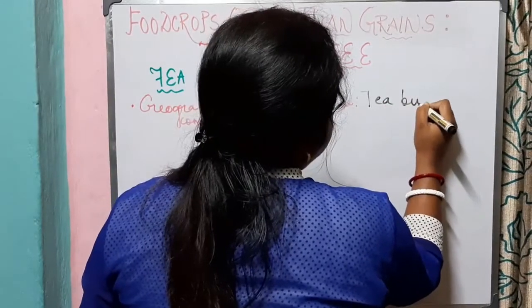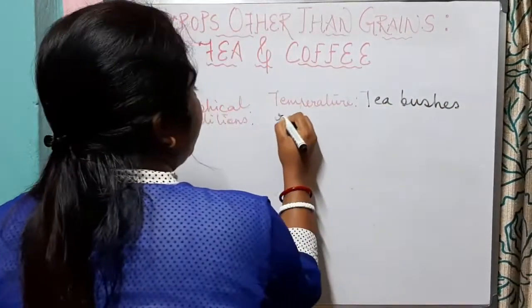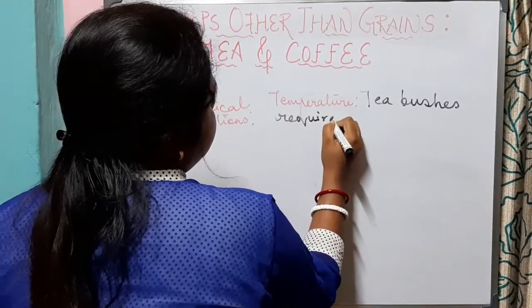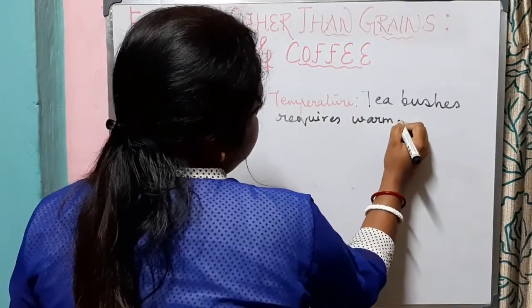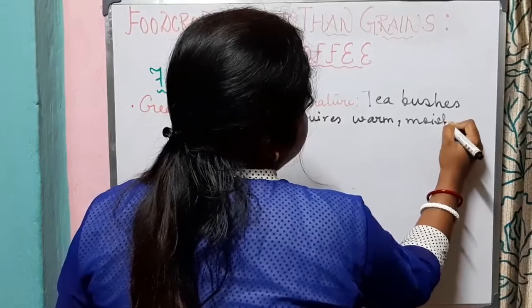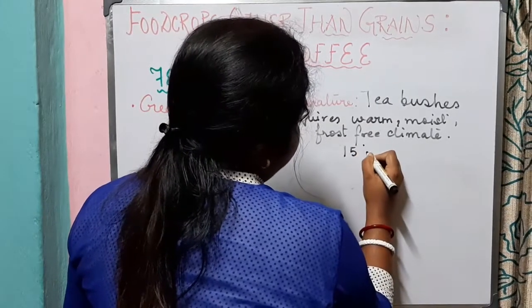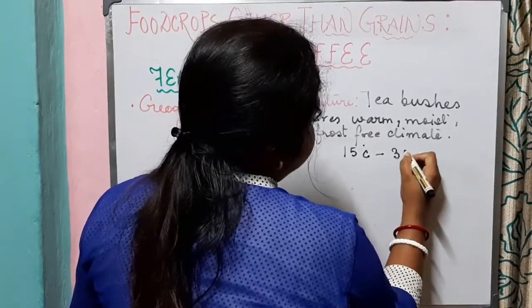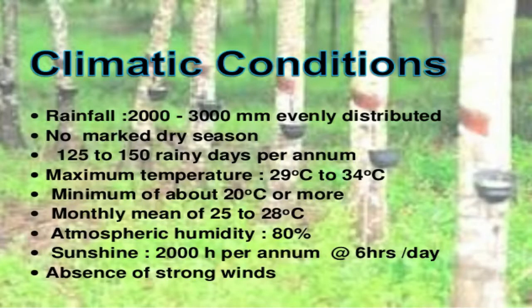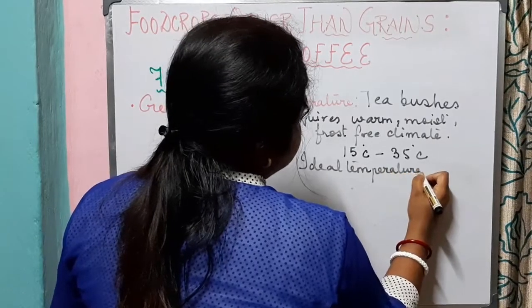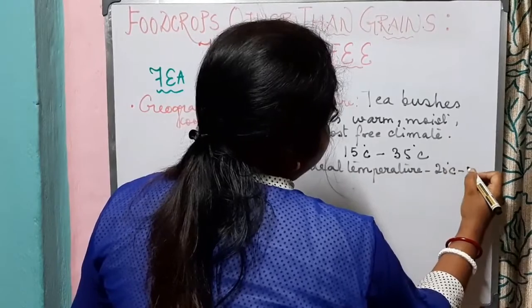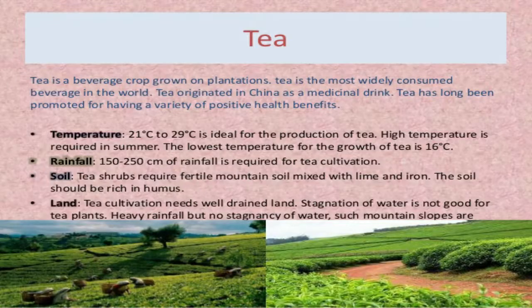Tea bushes require a warm, moist and frost-free climate. It needs a temperature of between 15 degrees Celsius to 35 degrees Celsius. The ideal temperature for the growth of tea is 20 degrees Celsius to 30 degrees Celsius.